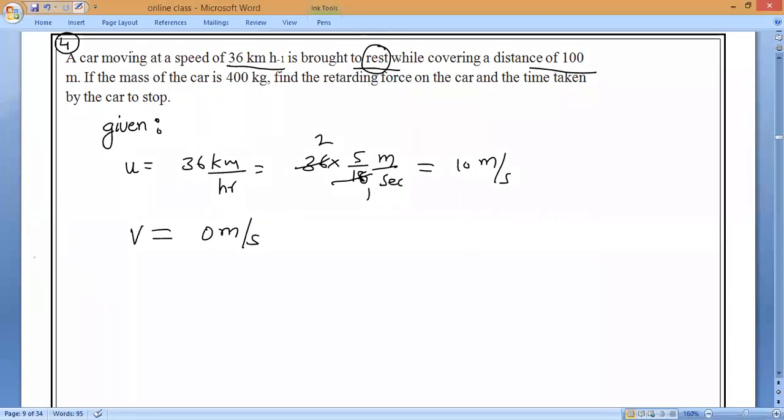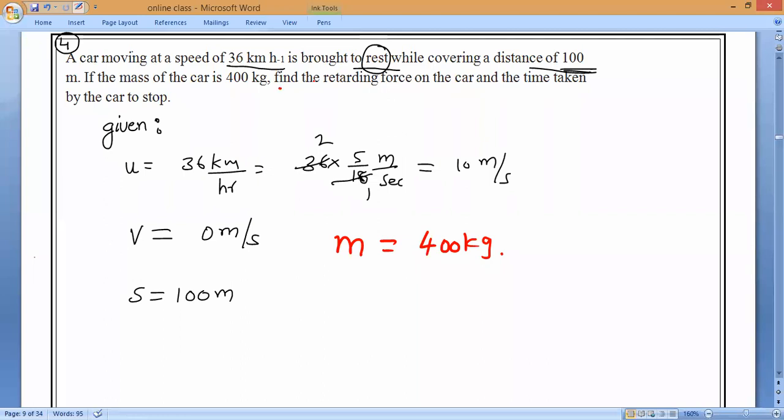It is covering a distance of how much, Akilan? Distance is 100 meters, sir. Equal to 100 meters. Only Danishkar and Arun Kailash are very, very bad. They will never open their mouth. 100 meters. Very good. And what is the mass? What is the mass given? Car mass is equal to 400 kilogram. 400 kilograms.